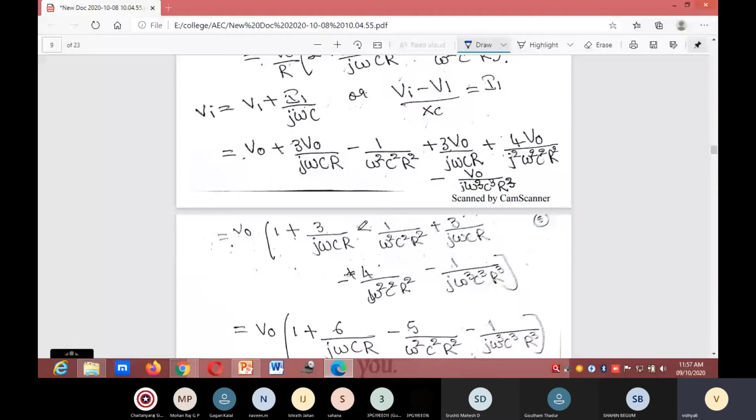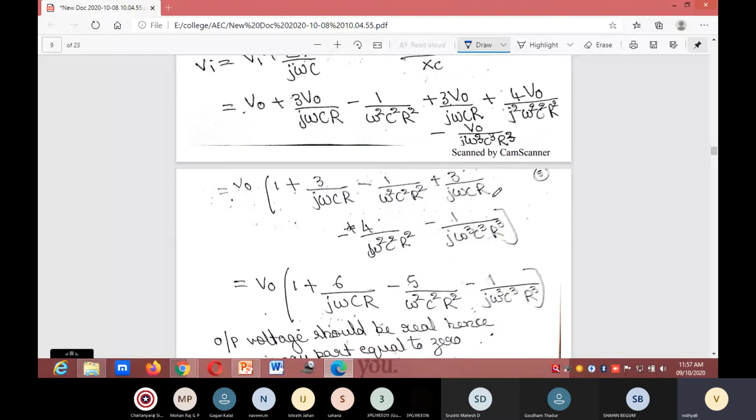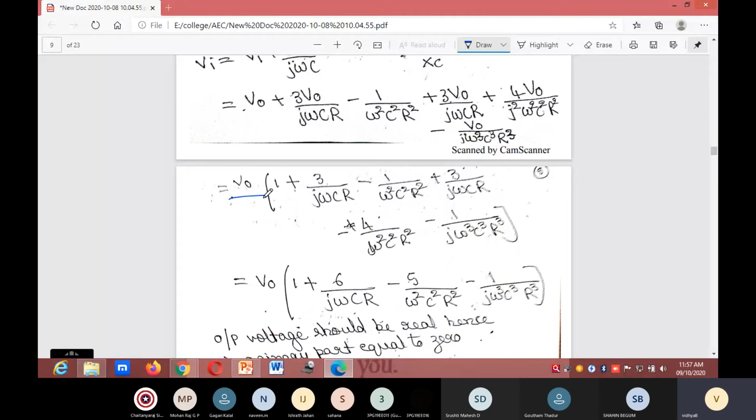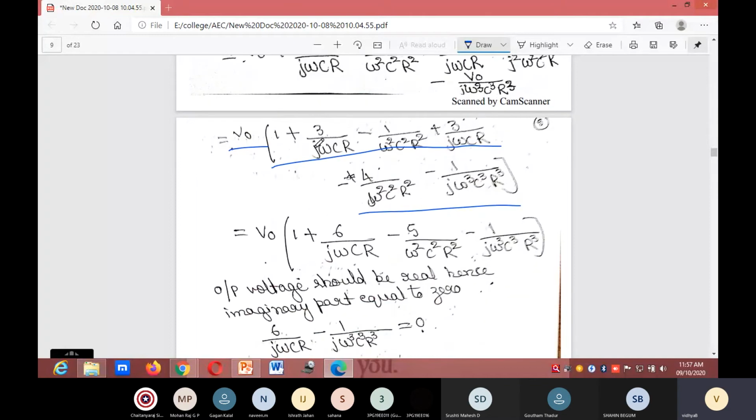V0 plus 3 V0 divided by j omega cR minus 1 divided by omega square c square R square plus 3 V0 divided by j omega cR plus 4 V0 divided by j square omega square c square R square minus V0 divided by j omega cube c cube R cube. Next you take out common V0, so 1 plus 3 divided by, if you take out common, you'll get this equation. Next you solve this one.